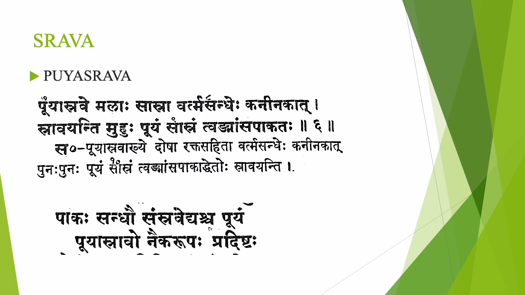That means it is not one dosha predominant. This is a Sannipataja Roga. So the discharge is pus discharge, and that disease is known as Puya Srava, a Sannipataja Vyadhi.